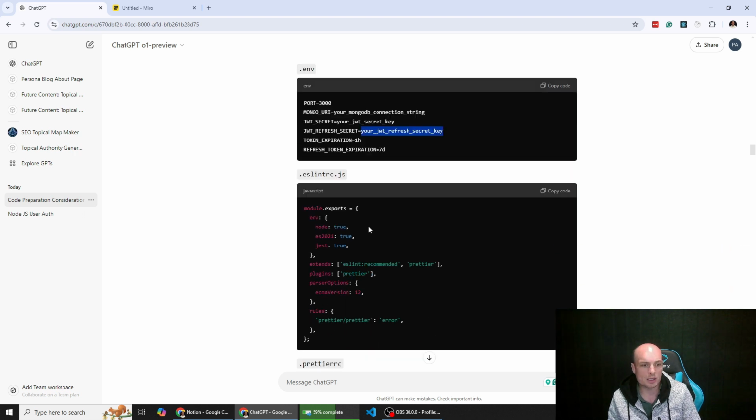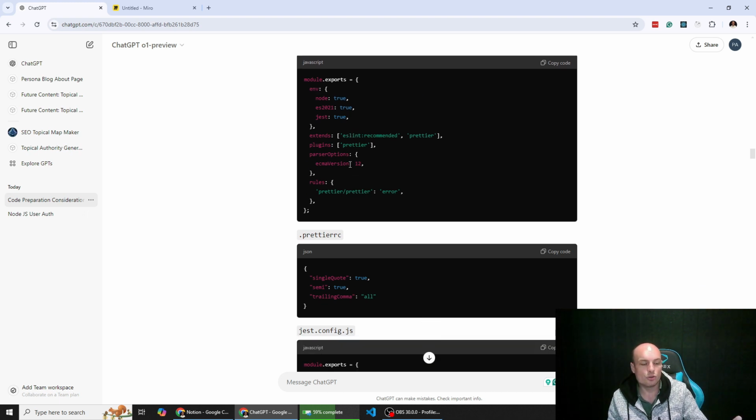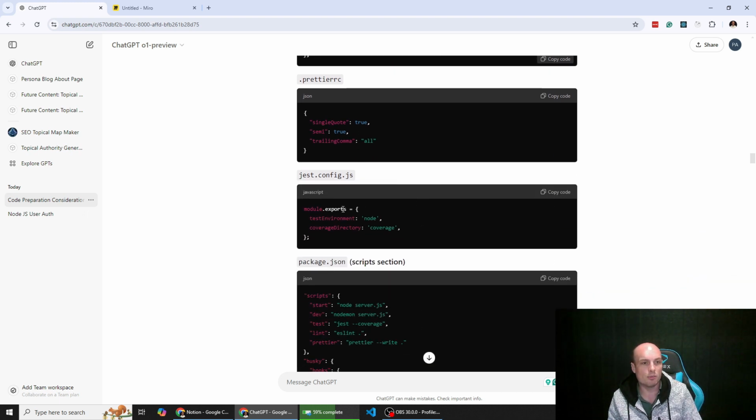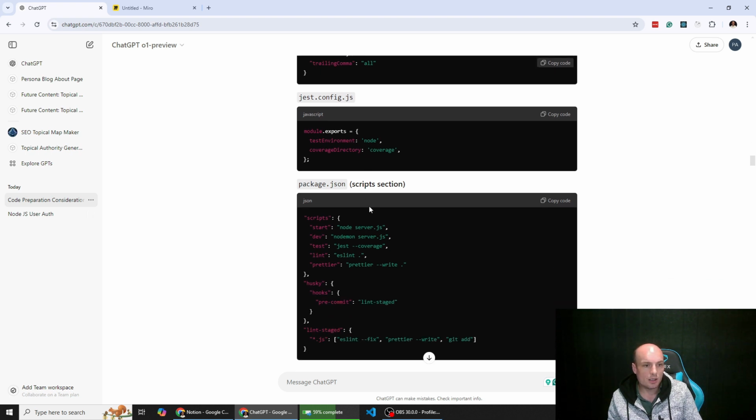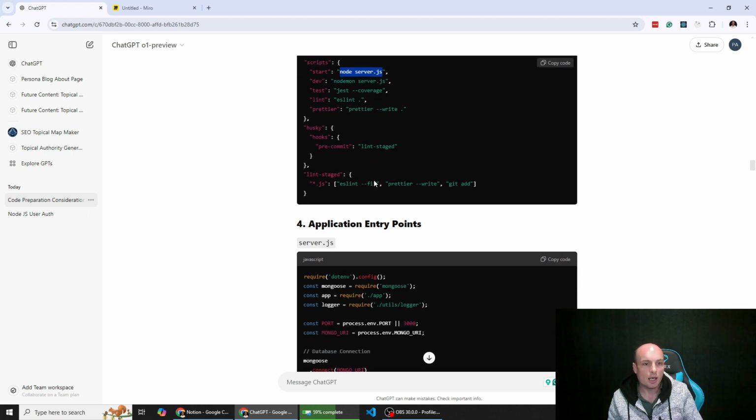There's the configuration file, so we have to put in our secrets. You don't want those publicly shared. This is configuring ESLint, which is basically a code formatting tool. Same with Prettier. Jest configuration, so that's for the testing. This is our package.json, so this is where all of the scripts are. If you, for example, run node server.js, it starts up the server. We'll get into all this later on.